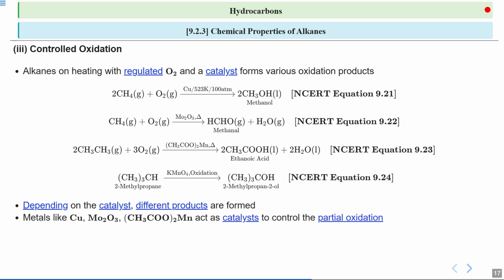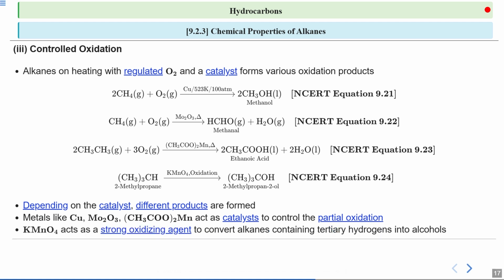Now metals such as copper, molybdenum trioxide and manganese acetate are used as catalysts to control the partial oxidation of alkanes. So these catalysts help us in directing the reaction towards specific products by influencing the reaction pathway. Potassium permanganate is a very strong oxidizing agent, particularly effective in converting alkanes with tertiary hydrogens into alcohol.